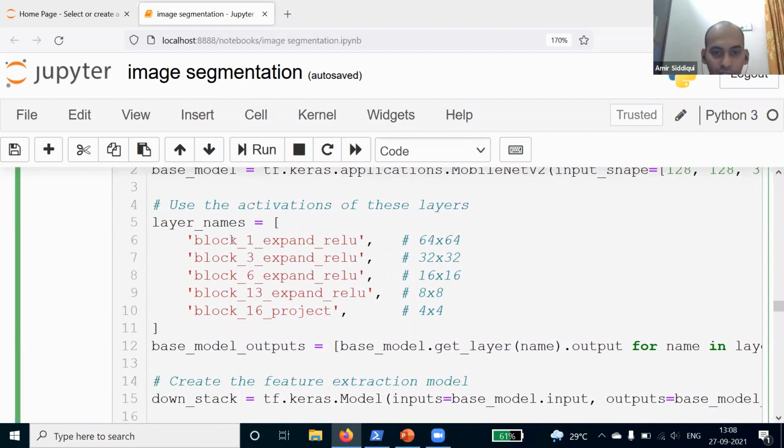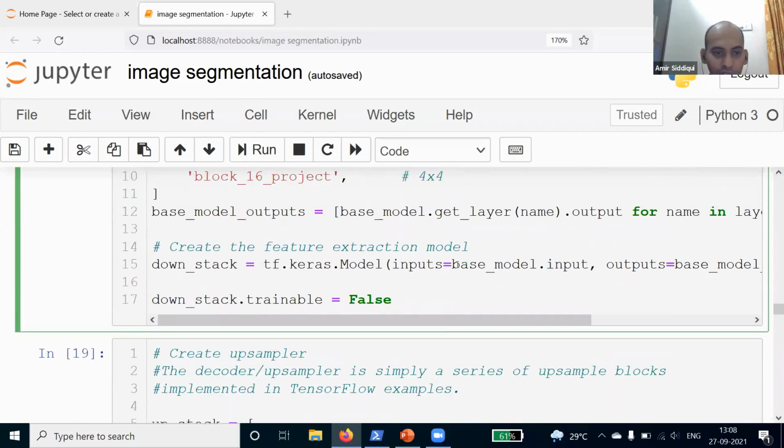This is the layer for the encoder. We are reducing the image size, so we go from 64 by 64 to 32 by 32, then 16 by 16, 8 by 8, and 4 by 4. Then we are creating this feature extraction model and saving it in this variable down_stack. And then we will use this.